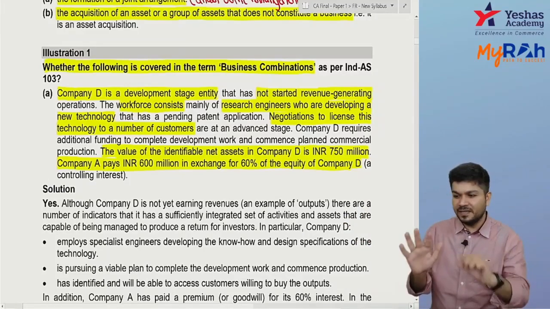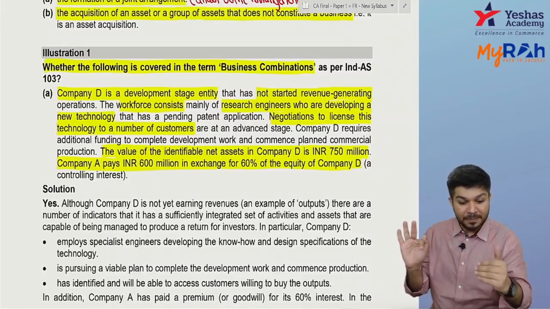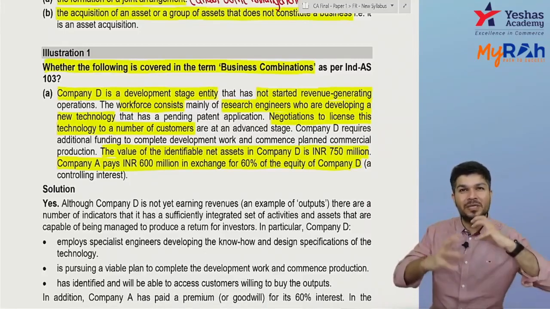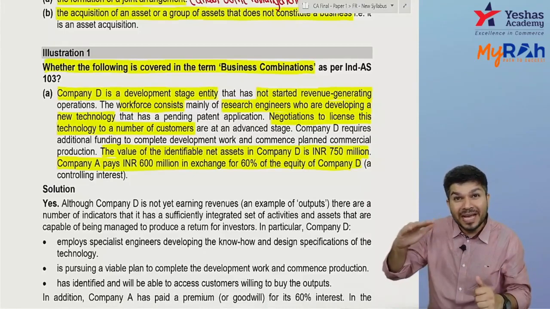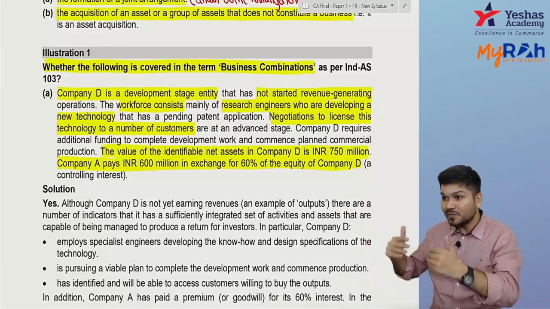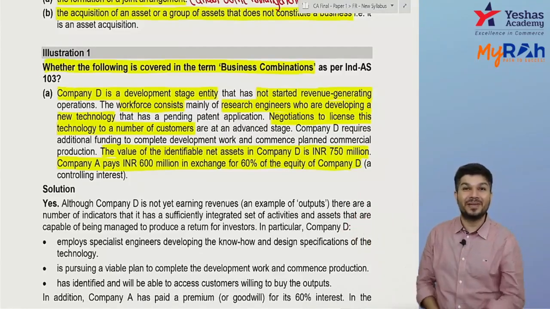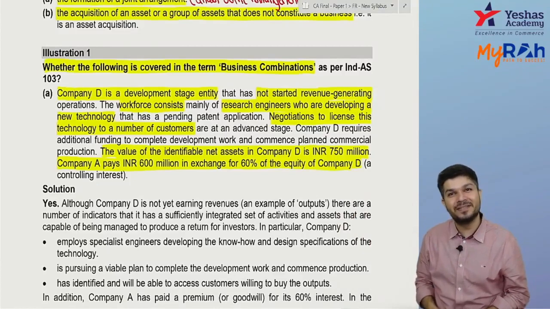Currently they have input. Remember, research engineers are there who are developing a new technology. They are doing some process also. Output as of now is not there, but can I say output can come up in future? They're already in talks with customers that they will license the new technology. So whether Company D is a business, answer is yes.